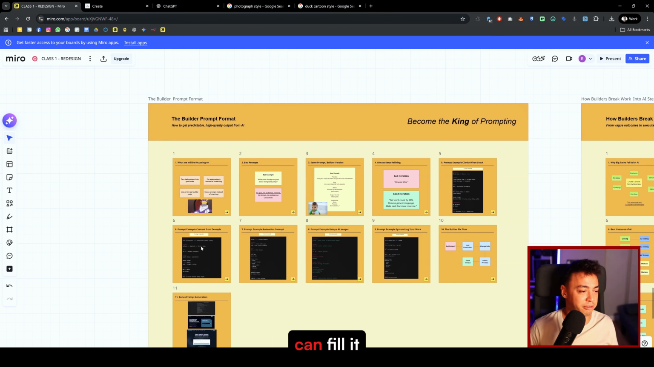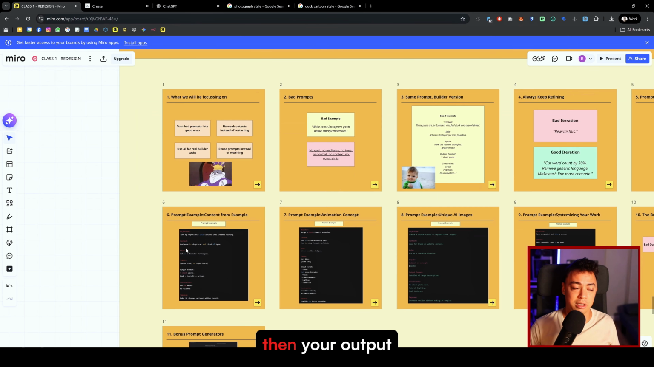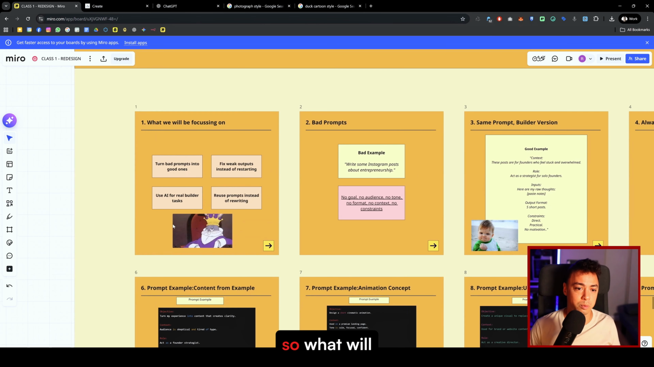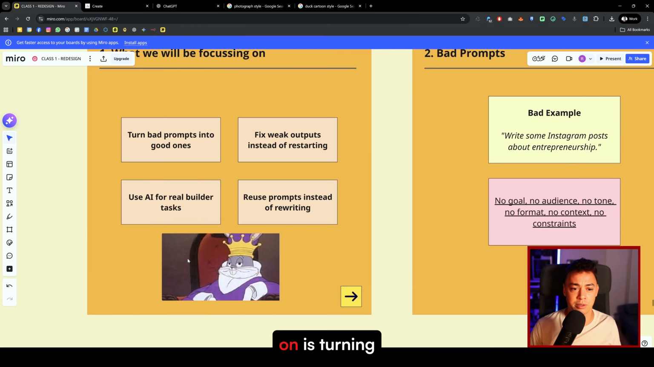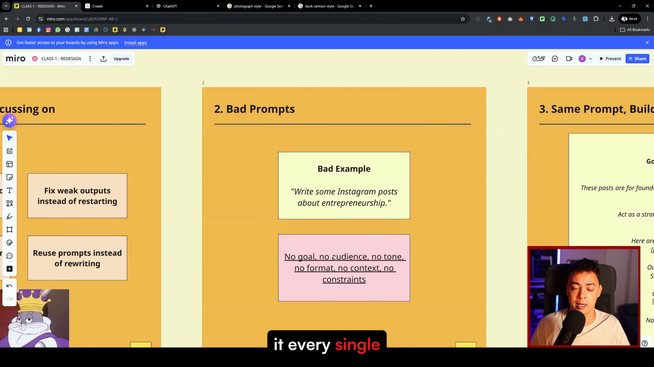Of course, you can fill it in however you want, but you will see if you have a more streamlined input, then your output will be much, much better. So what we will be focusing on is turning bad prompts into good ones, and fixing weak outputs instead of restarting, right? Most of the time you need to iterate a little bit along the way. Use AI for real builder tasks, right? So that's why we're here. We want to build something, not just for fun, and reuse prompts instead of rewriting them every single time.